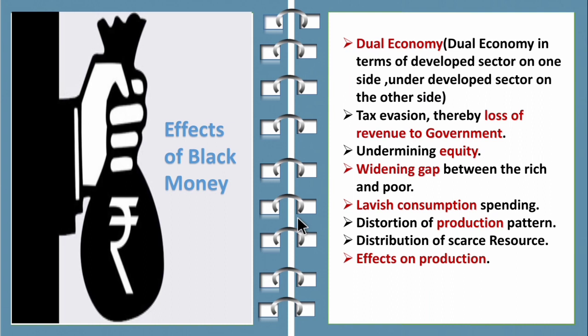So, let's see what the effects of black money on the economy are. First one is dual economy, in terms of a developed sector on one side and an underdeveloped sector on the other side. Then tax evasion. Because of tax evasion, that means showing a false account to the government, there is a loss of revenue to the government. Then undermining equity, widening gap between the rich and the poor, lavish consumption spending, distortion of production pattern, distribution of scarce resources and effects on production. So children, these are all the effects of black money.